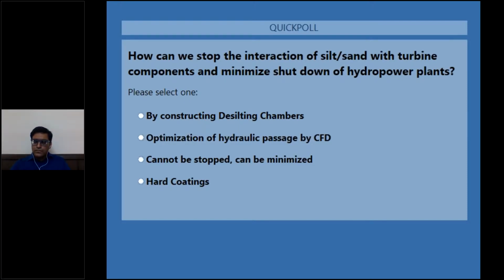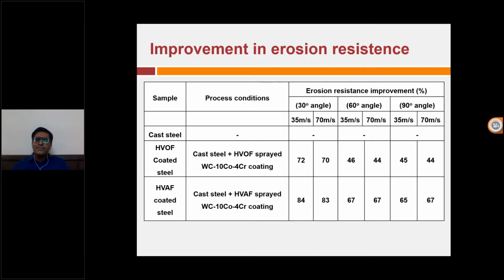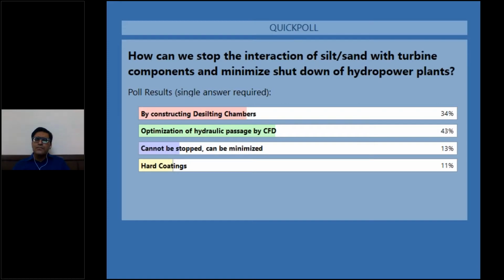I'm just waiting for maybe 10 more seconds. 40% votes now. 42% only. Okay, so I will have to close it. It's 1 minute already. I'm closing the votes. It's only 44% votes till now. I will just share the results. These are the results. I think it's visible on screen.